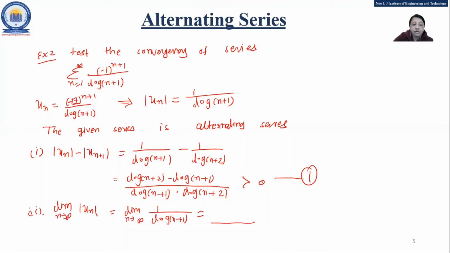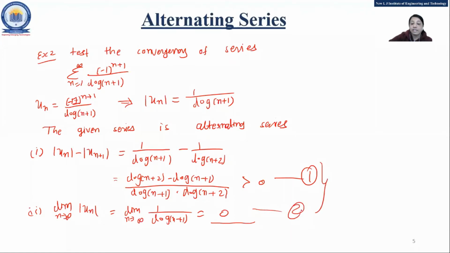The second condition: you just need to apply the concept of a limit. What is the answer for 1 upon log n plus 1 as n tends to infinity? It will give you 0, because log infinity is infinity, and 1 upon infinity is 0. So this is my second condition.